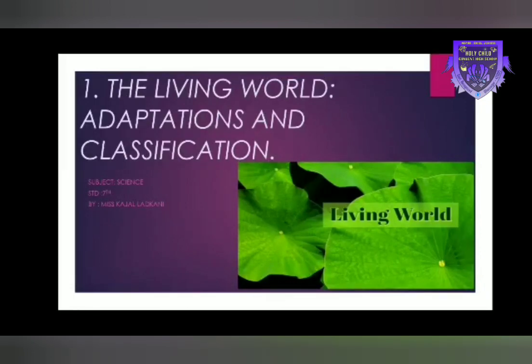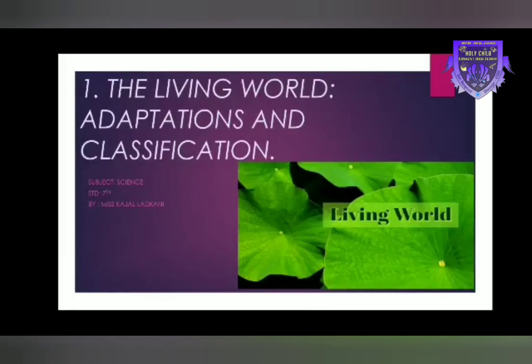Some are unicellular, means with a single cell. Others multicellular, more than one cell. Some are vertebrates, whereas some are invertebrates. This world is full of a variety of animals. Aquatic, lives in water. Terrestrial, lives on land. Amphibian, that lives in water as well as on land. Reptilian, reptiles. Aerial, existing in air, etc.